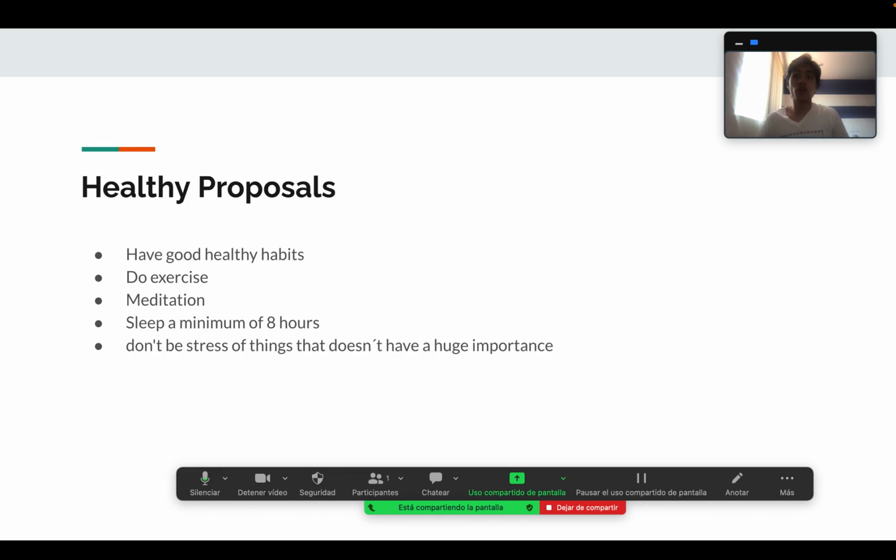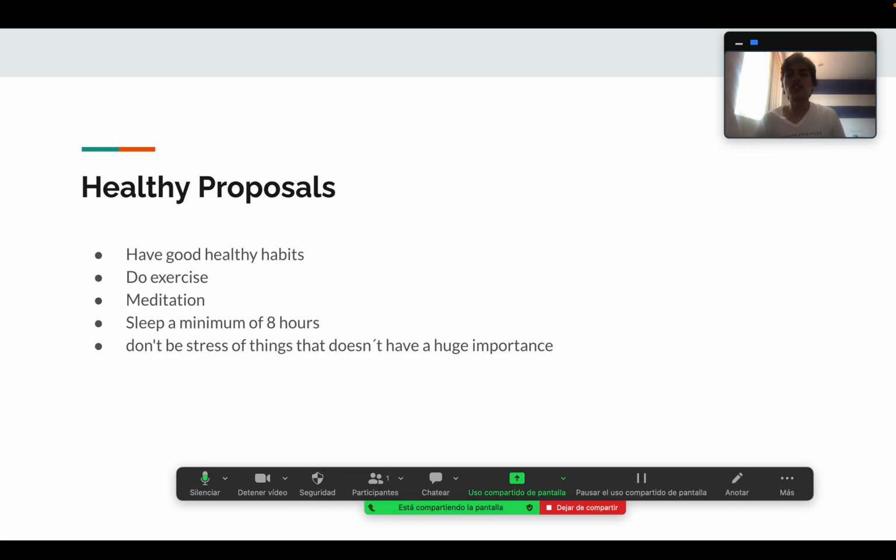Sleep a minimum of 8 hours in order to have energy, to have force, to be inspired. We need to have energy, and we need to sleep well, because if we don't sleep the proper amount of hours, we will be tired all the time, all the time trying to go to sleep. We are not going to be 100% concentrated.